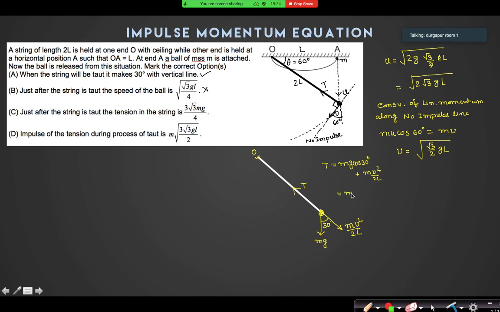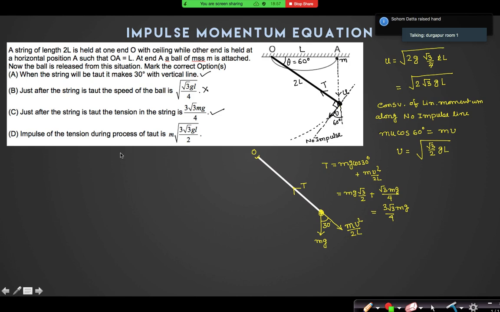So mg cos 30 degrees is mg root 3 by 2, plus m v square by 2l is root 3 mg divided by 4. So how much is it? 3 root 3 mg by 4. Have you got this one as your answer? So option 3 root 3 mg by 4 is correct.